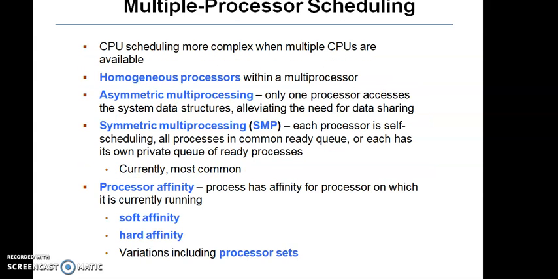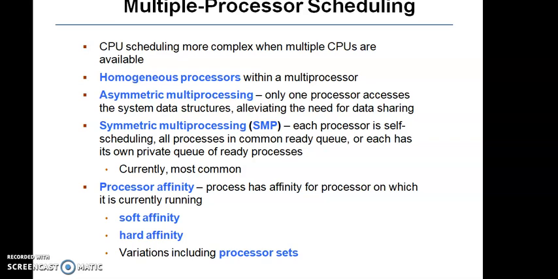Next, we'll discuss multiple processor scheduling, that is, when the number of processors is more in the system. CPU scheduling is more complex when multiple CPUs are available. In a homogeneous multiprocessor, all the processors have equal power and are similar. There are two types of multiprocessing.